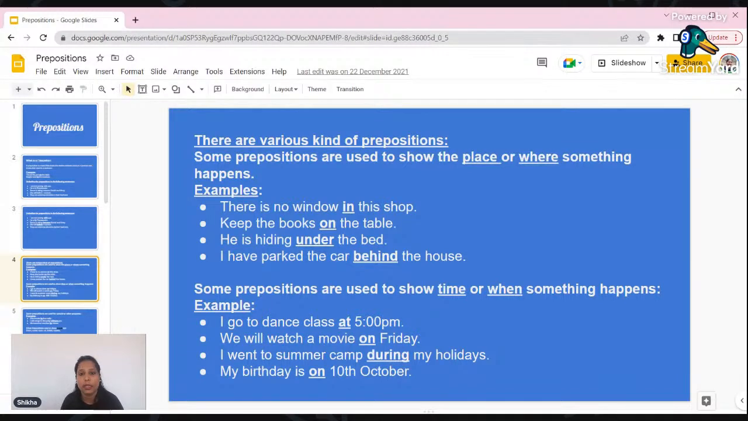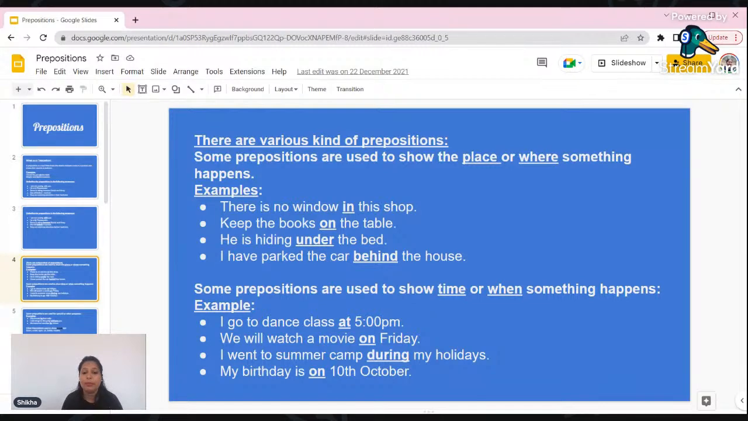Then, keep the books on the table. Where I want you to keep the books, that is, on the table. In the same way, he is hiding under the bed. Then, I have parked the car behind the house. Car kahan pe park kiya? Behind the house. So these are certain prepositions which we must know. Kahan pe means on, under, behind. All these prepositions we can use. And for place we can use in. As I told you earlier, where is he? He is in his office right now.